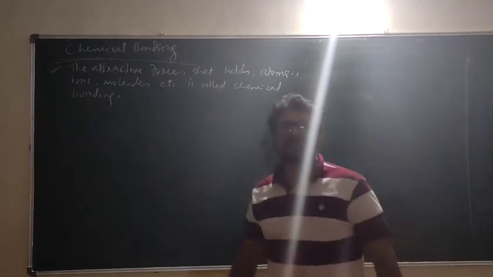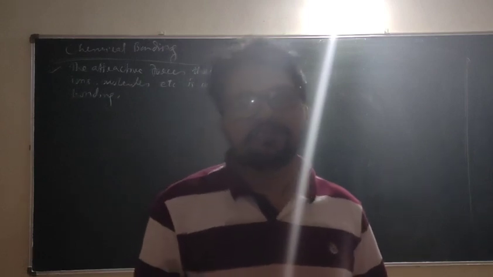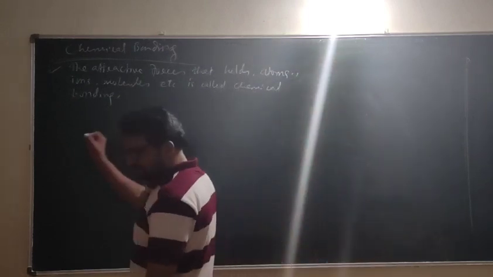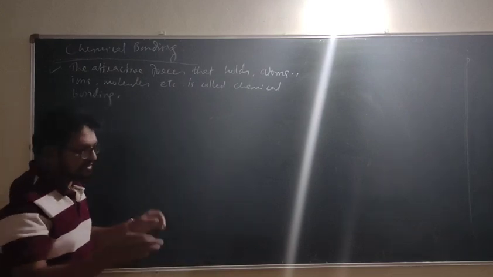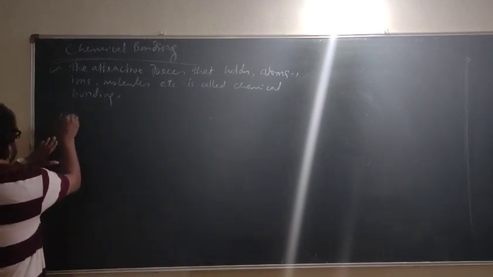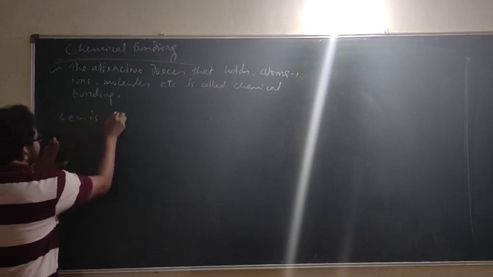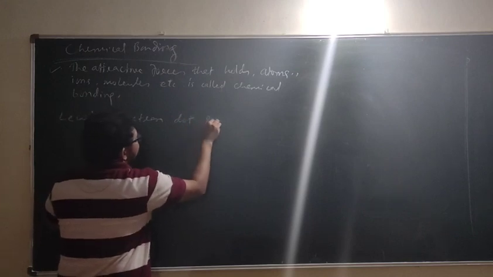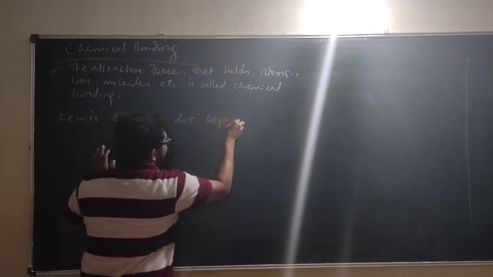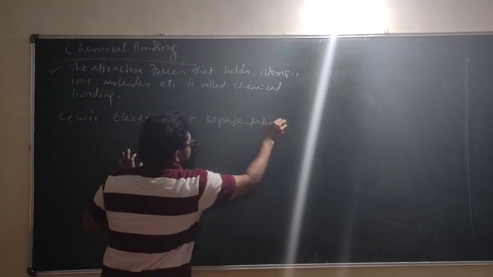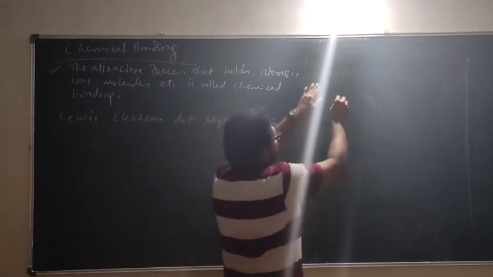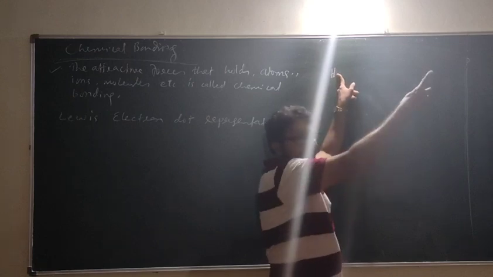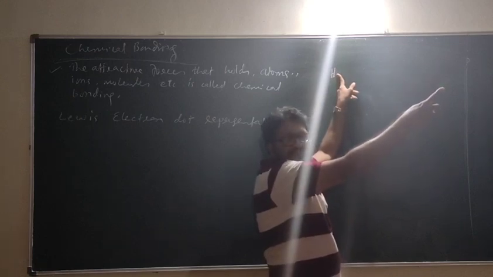Now look here, what are all the things we have to discuss under chemical bonding? The first and most important thing to start with chemical bonding is one of the useful pieces of information, the Lewis electron dot representation. You have knowledge of the periodic table. Hydrogen in the first group, helium in the 18th group. Is that right?